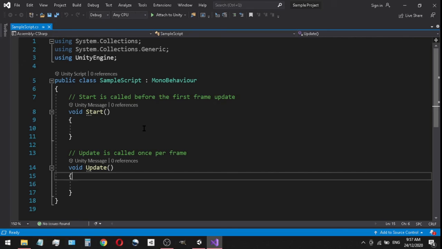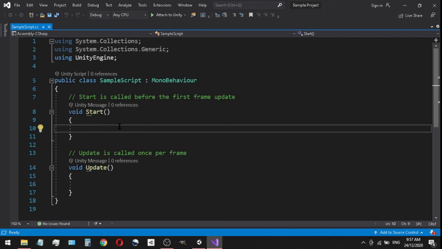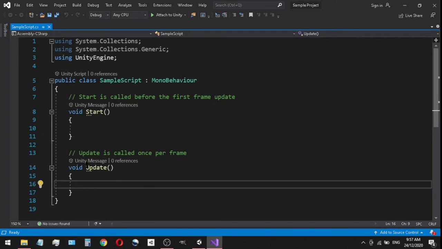And then every frame after that will be done in an update frame where it's just updating. So the start is basically initializing everything you need for your game, and then it will constantly be updated just to make sure that nothing's changed, or if anything's changed, we would see it in the program. That's essentially how start works.